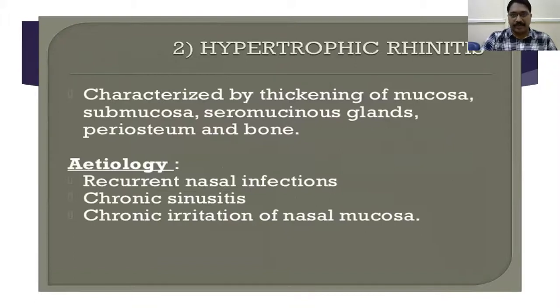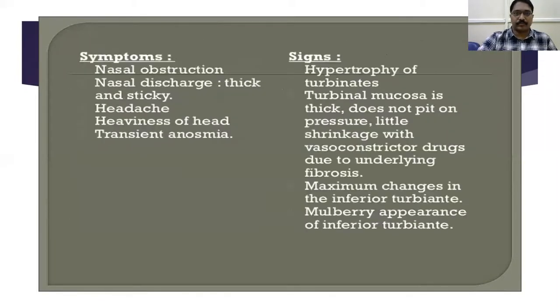This is hypertrophic rhinitis. It is characterized by thickening of the mucosa, submucosa, seromucinous glands, periosteum and bone. It is mainly caused by recurrent nasal infections, chronic sinusitis, and chronic irritation of the nasal mucosa. What are the symptoms here? Nasal obstruction, nasal discharge which is thick and sticky, headache, heaviness of the head, and even transient anosmia.